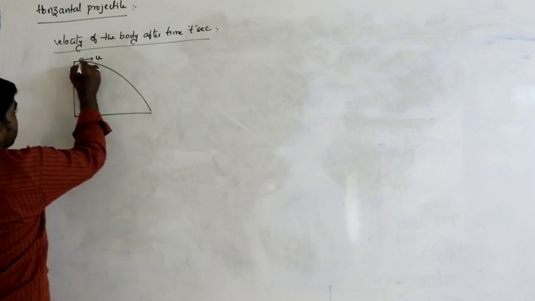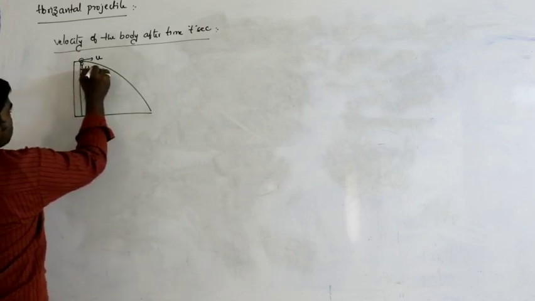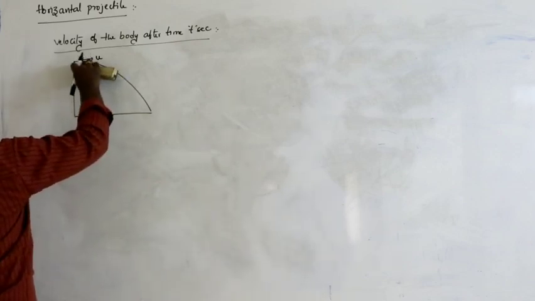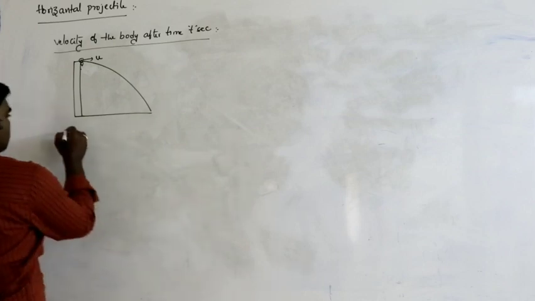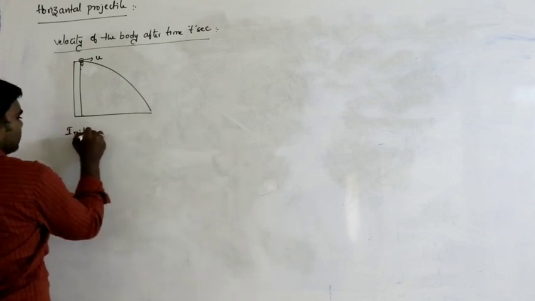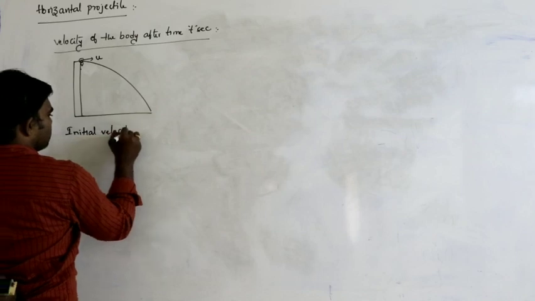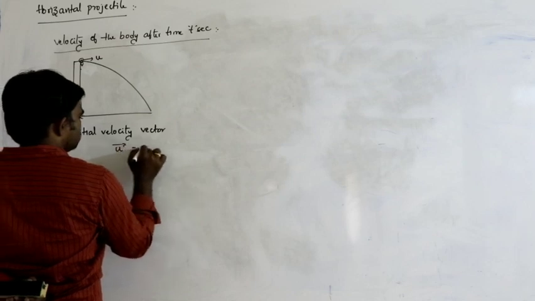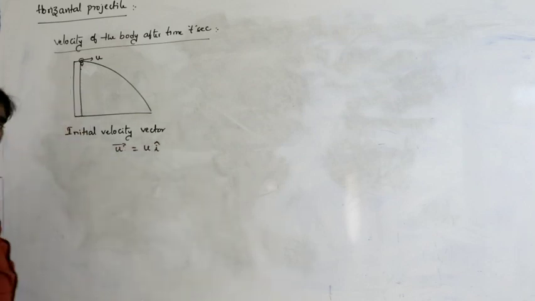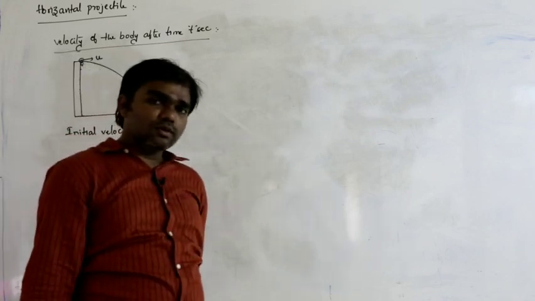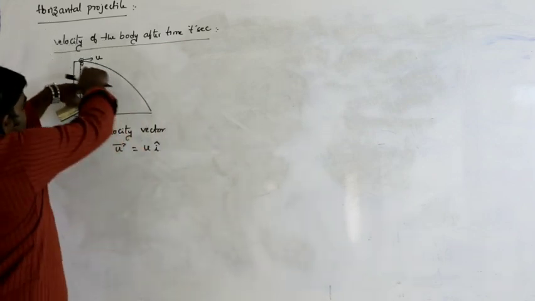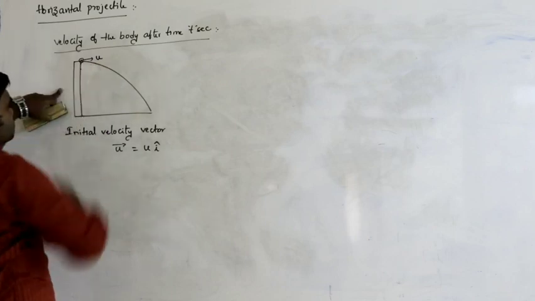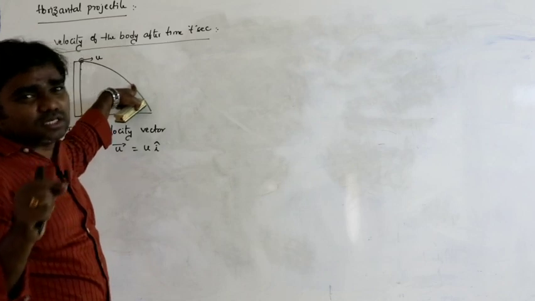Along the vertical direction, the body acts as a freely falling body. So here the initial velocity vector u bar is equal to ui only, because at the point of projection, at the start of motion, the body has only horizontal velocity.